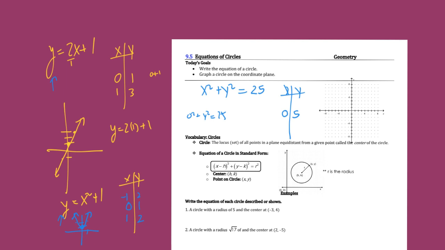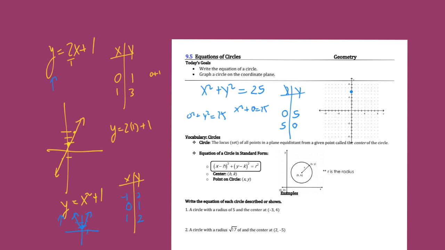Well, is there a rule? We just need a point that makes it true. Is there a rule that you can't say that y is 0? Well, what if y is 0? You would say some x plus 0 squared gives us 25. Well, that means that x is going to be 5 as well, because 5 squared plus 0 makes 25. So (5, 0) is a point.